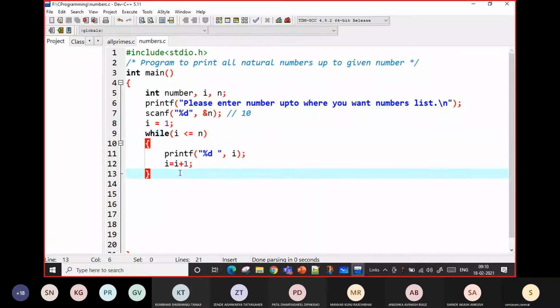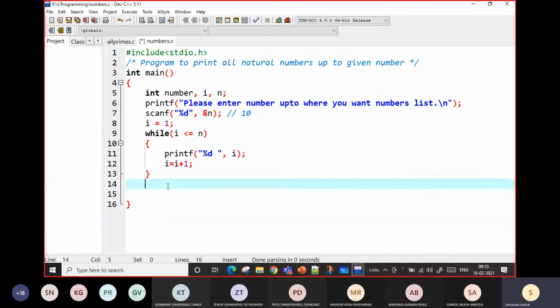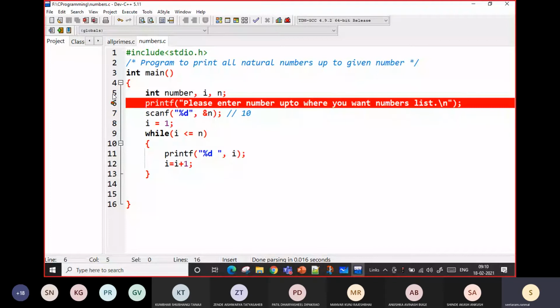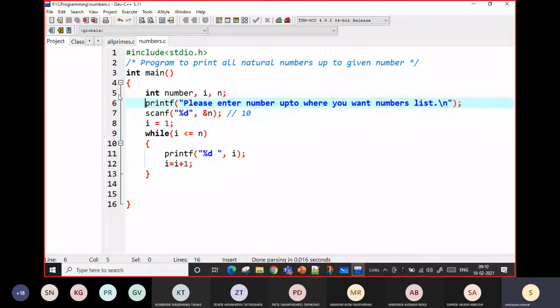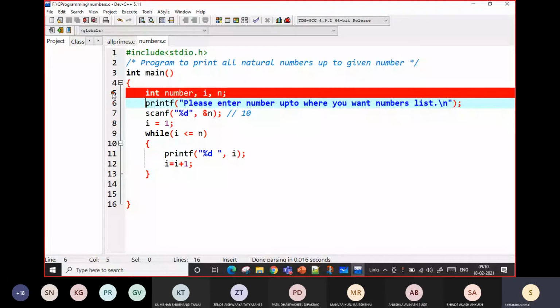One more thing I want to clear here. If you want to see the program execution step by step, I will tell you the debug technique, how to debug. You can put a breakpoint here. Breakpoint means that whenever it starts, it will stop here. So I have added the breakpoint here. You just have to click here, and it will add the breakpoint.